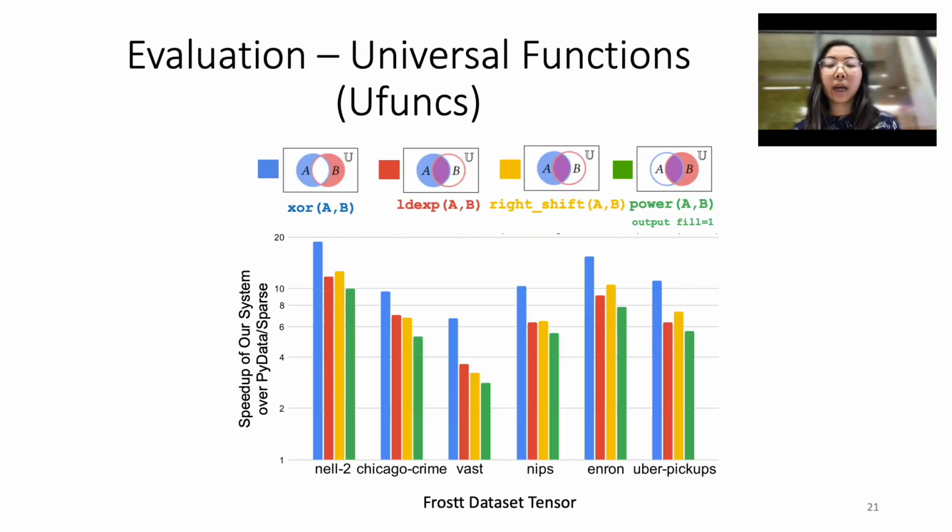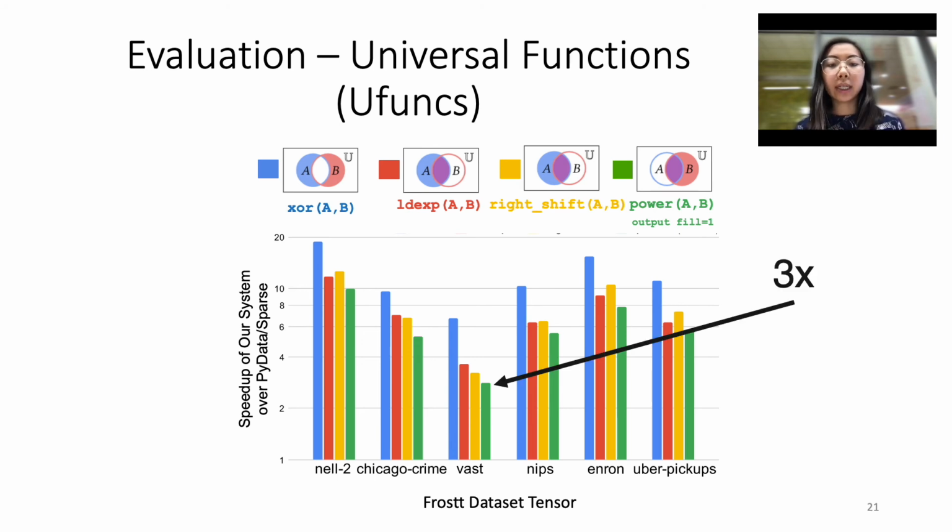For the first evaluation, we compare against PyData sparse on built-in NumPy library functions called universal functions. Here, I show the speedup of our system over PyData sparse for 4 separate ufuncs on 6 different sparse tensor datasets.